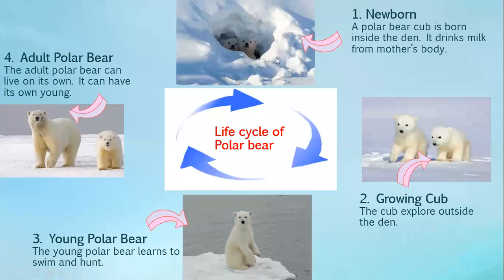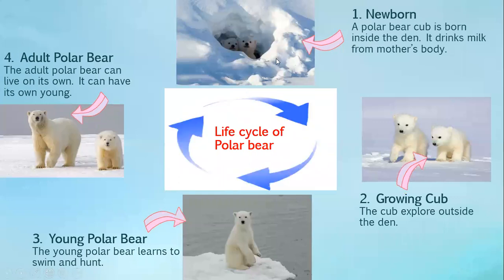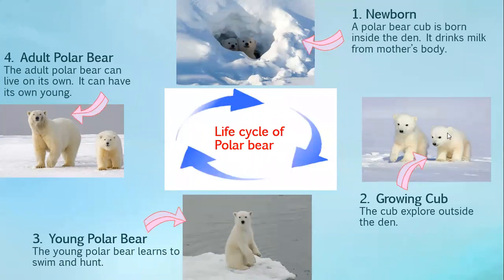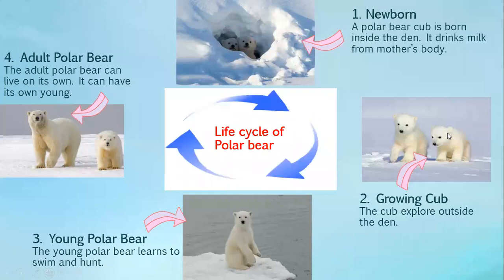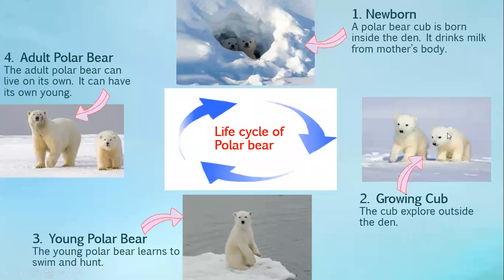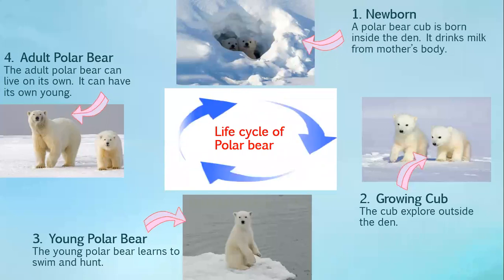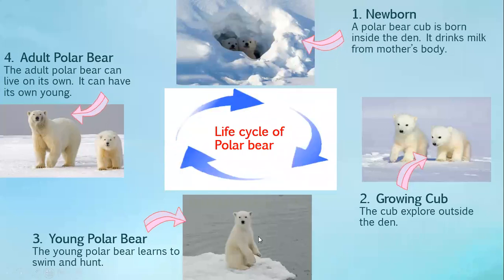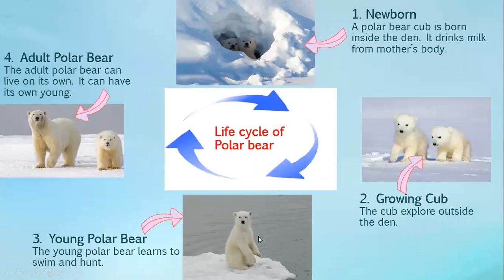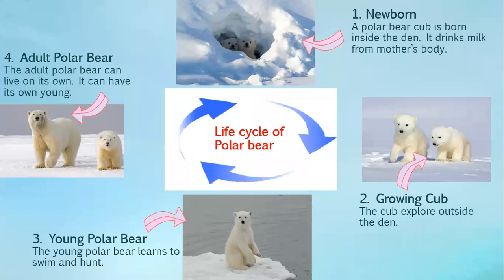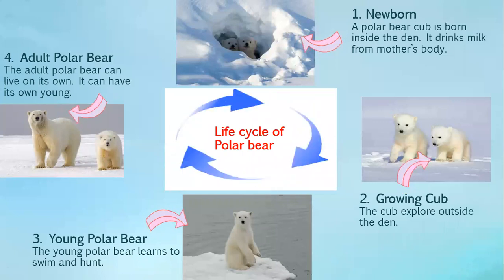So first, they are inside the den, inside the house, and they get the milk from their mother's body. Next, they come outside the den and they start exploring. They start looking outside the den, outside the house. And then now they are a little bigger. Now they can swim and hunt. What's the meaning of hunt? Now they can look for the food. So they will swim in the water and look for the food.